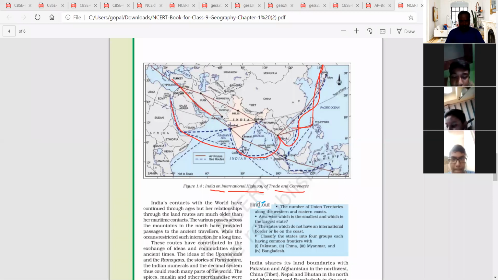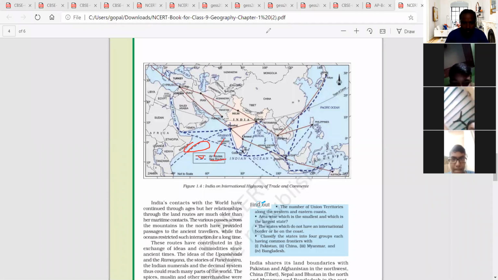The dotted lines indicate sea routes, and the red color indicates air routes. Just remember this.